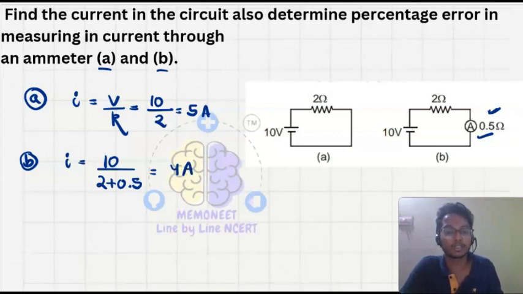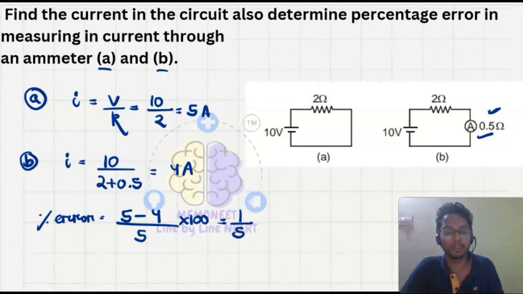Okay, so what is the percentage error? Percentage error is the initial value, that is 5, minus the final value, that is 4, upon the initial value, into 100. So 5 minus 4 equals 1, upon 5, into 100, which equals 20%. So 20% is the percentage error for this condition.